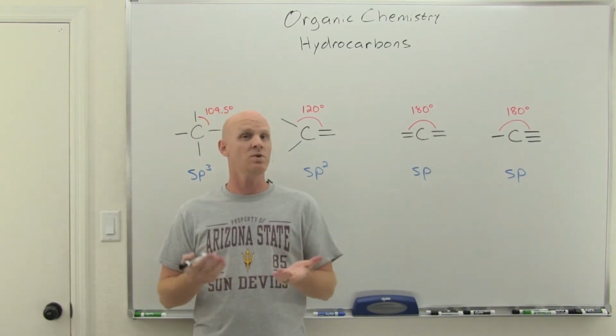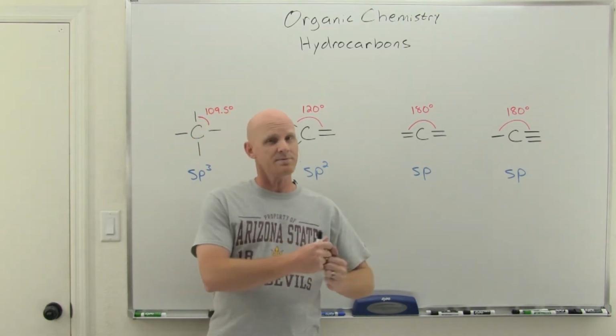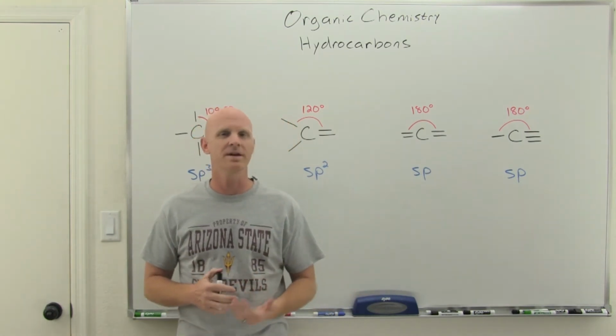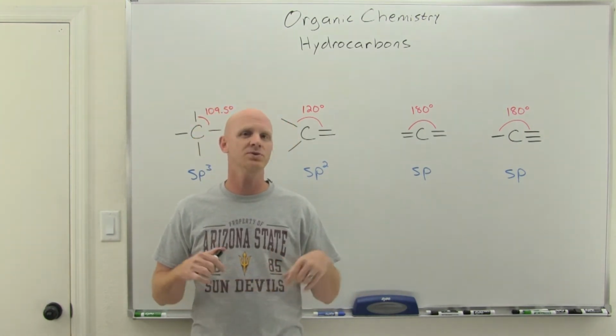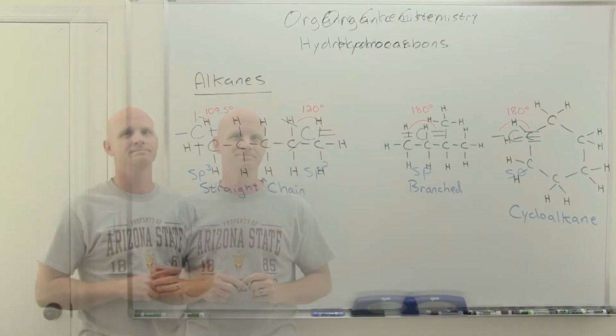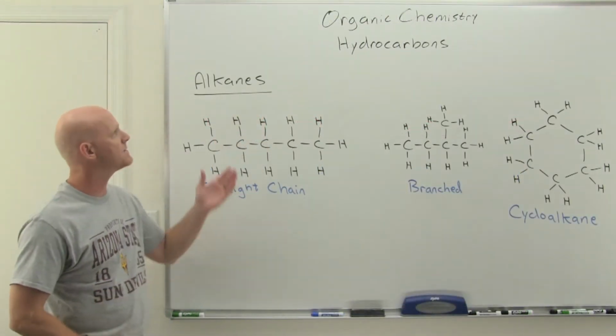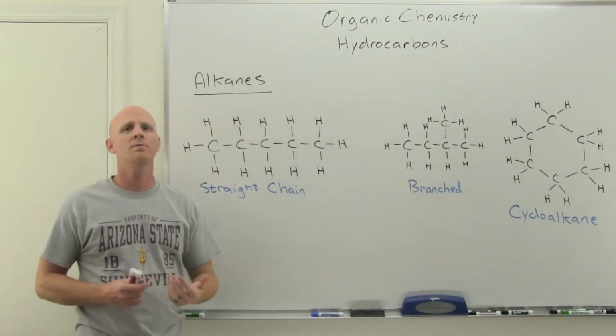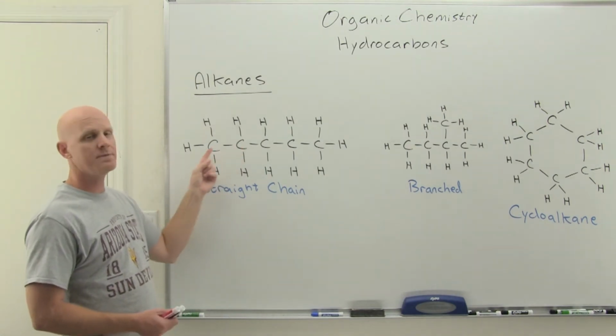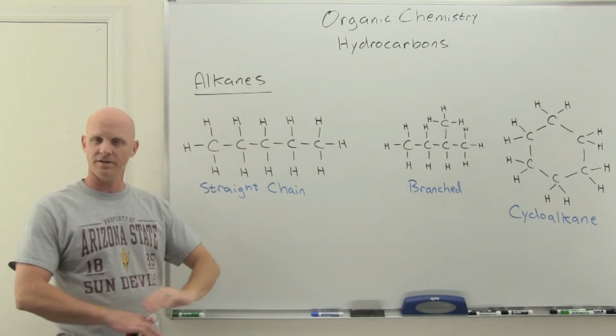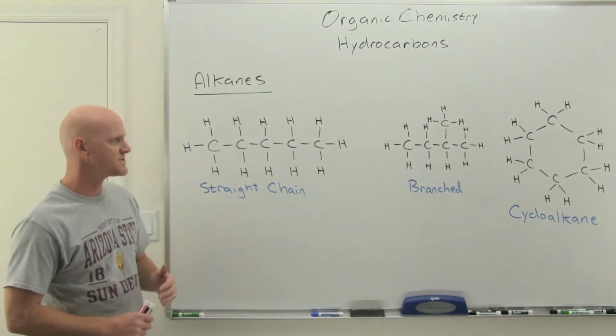Well, one of the things we do look for is carbon. And it turns out water is really important as well. And there's some other characteristics we look for, but carbon is really obviously central to this particular lesson. All right, the first class of hydrocarbon we're going to talk about are the alkanes. And the hallmark of an alkane is that all of your carbon-carbon bonds are single bonds, not double bonds, not triple bonds. Now, these are going to come in three varieties.